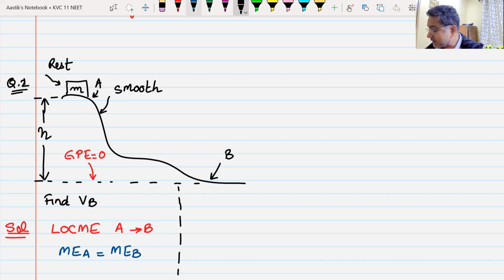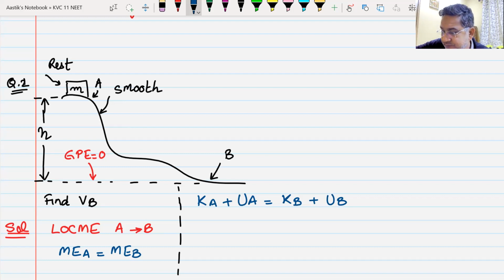Okay. Mechanical energy is the sum of kinetic energy and potential energy. The sum of kinetic energy and potential energy at point A, that is mechanical energy at point A, has to be equal to the sum of kinetic energy plus potential energy at point B. Total mechanical energy at point A will be equal to total mechanical energy at point B.